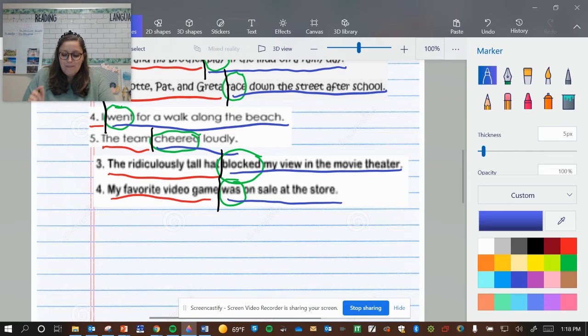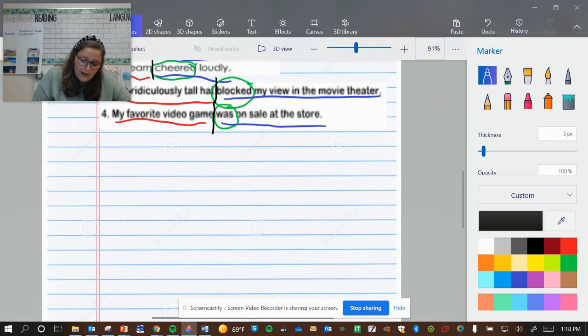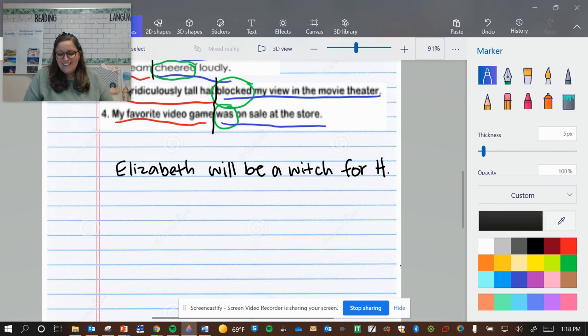All right. I wanted to mention one other thing because this is something that you guys had trouble with on the test last week. So right down here, I'm going to write another one. Let's say, Elizabeth will be a witch for Halloween? I can't remember. I think you're going to be a witch. I can't remember though. A witch or a cat? A witch? I think you're going to be a witch. We're just going to say H for Halloween. Okay, since I don't have room.